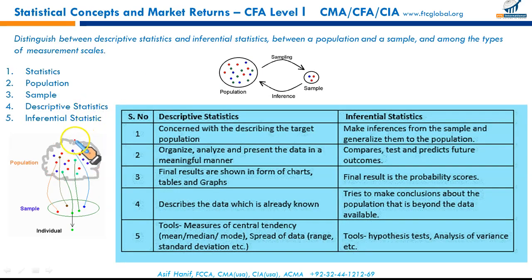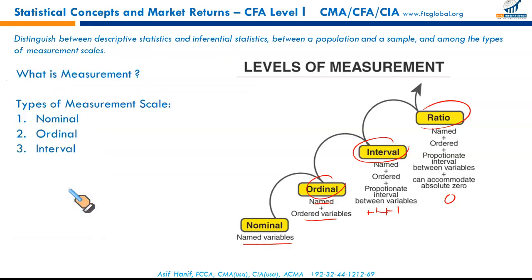Any particular characteristic of a population is called a parameter. And when we do the same thing for a sample, it is called a sample statistic. A sample statistic is used to measure a particular characteristic of a sample. So for a population it is a parameter, and for a sample it's called a sample statistic. That's the fine difference. The idea is the same, but here you're talking about a large set of data. It's called a parameter, and the same measure for a sample is called the sample statistic. Fine, that's what you need to know.